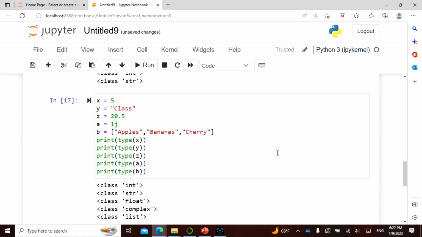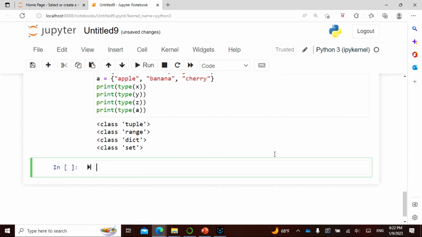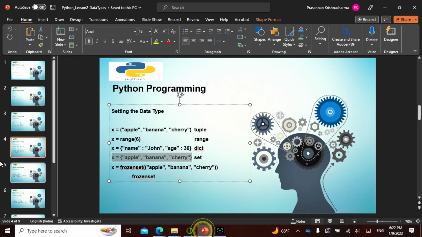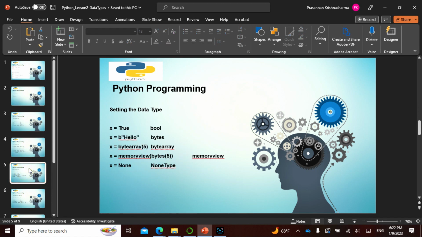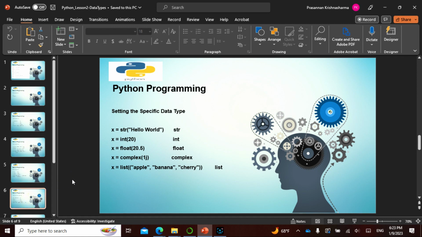For a list, always we say square bracket. Tuple, slightly complex right now, normal bracket. Square bracket is list, curly bracket is set. So very easy to remember. There are many others like boolean, bytes, memoryview, but these are not necessary. Boolean is just true or false.